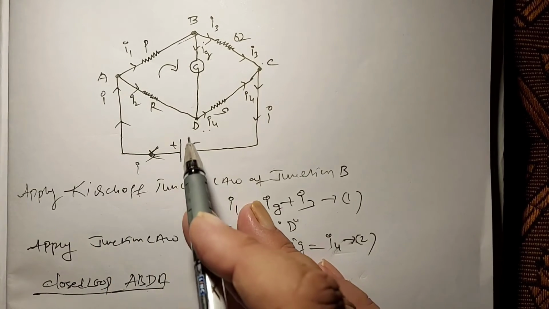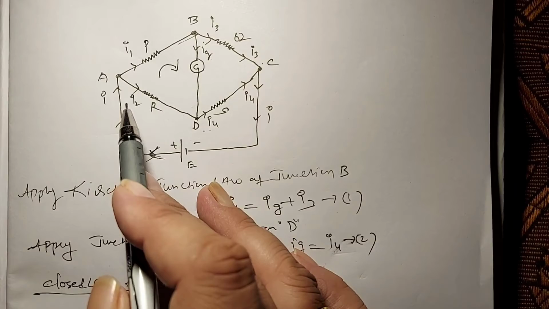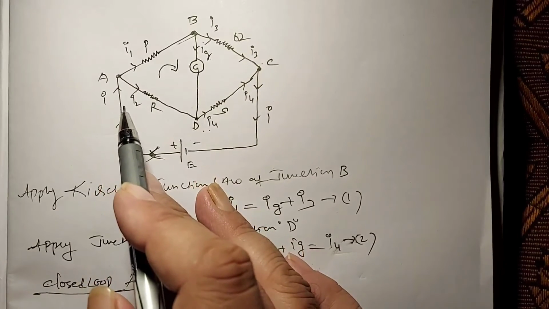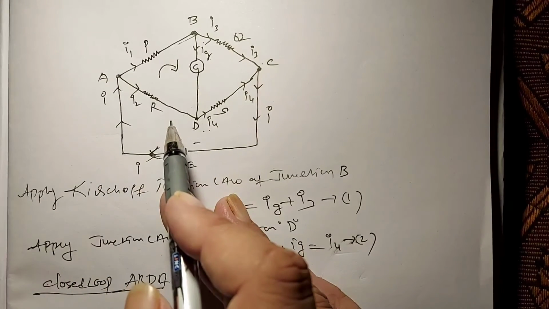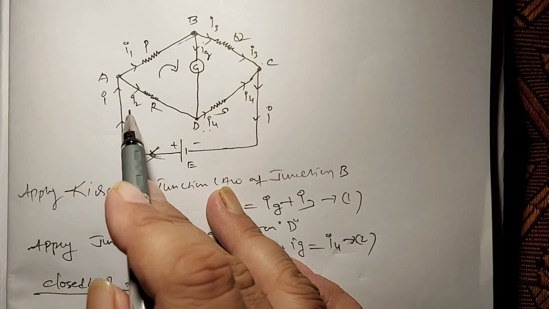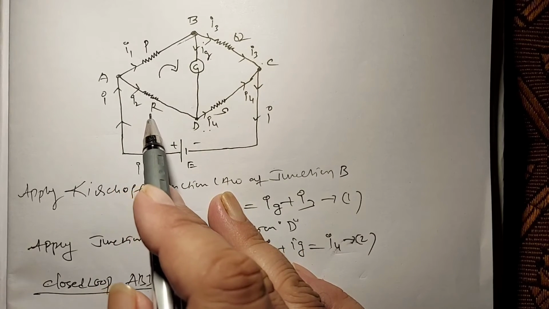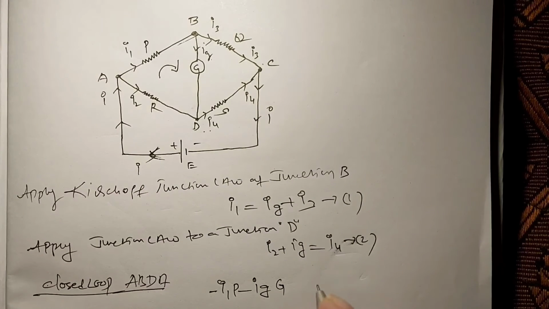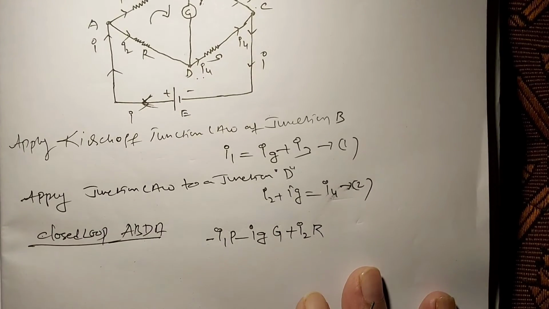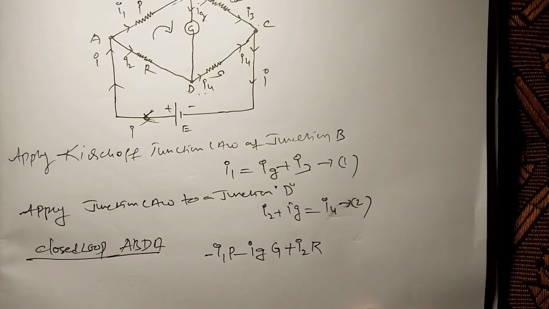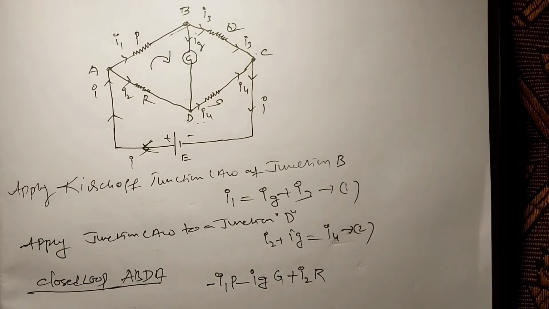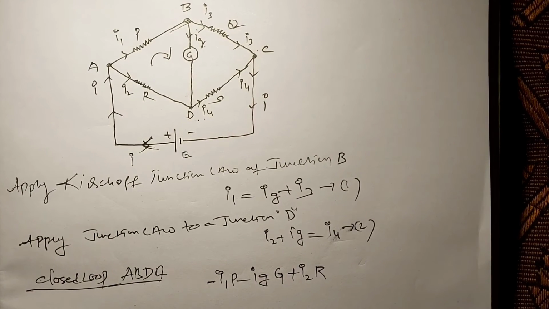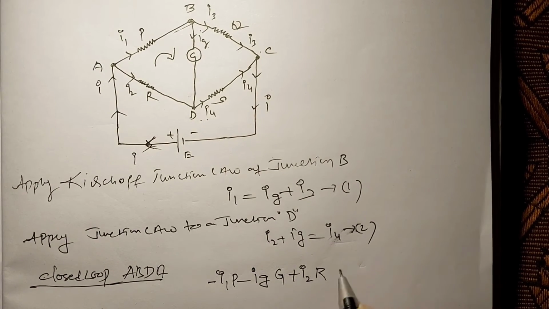D to A. We are going from D to A, but the current is coming opposite to our direction. That current is I2 and the resistance is R. So here the product of current and resistance is taken as positive, I2 into R. But there are no batteries in this loop ABDA. So the sum is equal to 0.